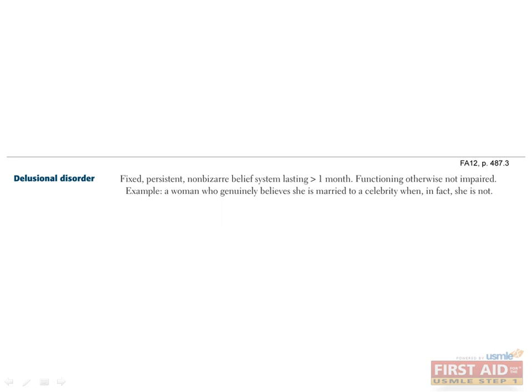A high-yield way to identify this entity in Step 1 questions is that vignettes usually identify a patient with only a single belief or fixation, as opposed to patients with delirium or true schizophrenia that may be described as having multiple bizarre beliefs. Remember, though, that delusions are one of the diagnostic criteria of schizophrenia, so if a person has delusions, and also any of the other 4 criteria for a period of 6 months, they would have schizophrenia.